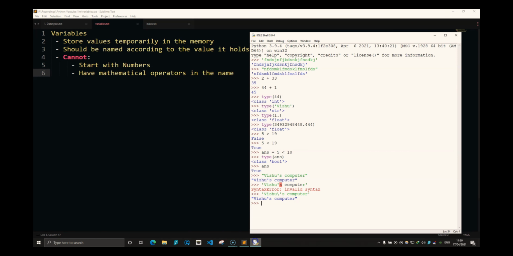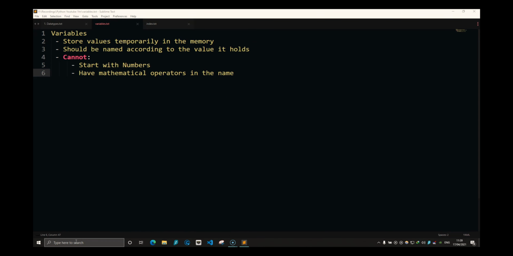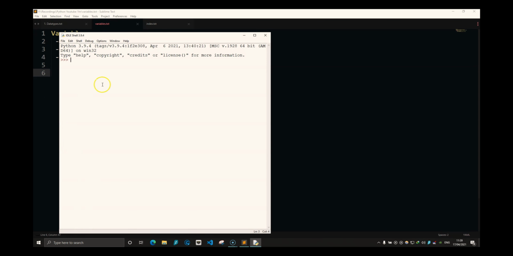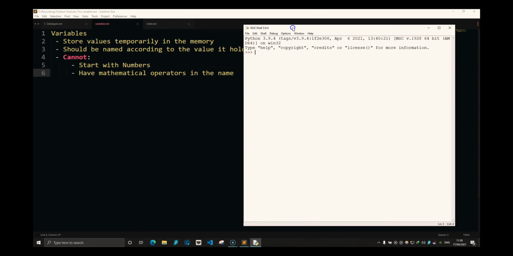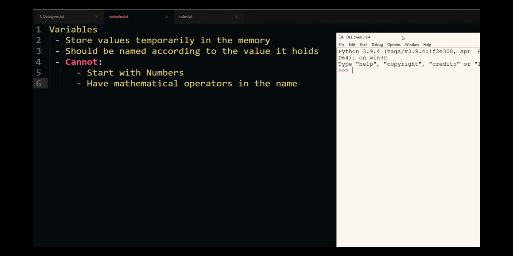Welcome back guys. So let me remove this and let's go over variables. Variables is something that you will use every time you write a Python code because we are not going to write one line codes. We will be using values from the user, doing something on that value that the user provides and returning an output. So variables is where we will store the values to refer to it later on.